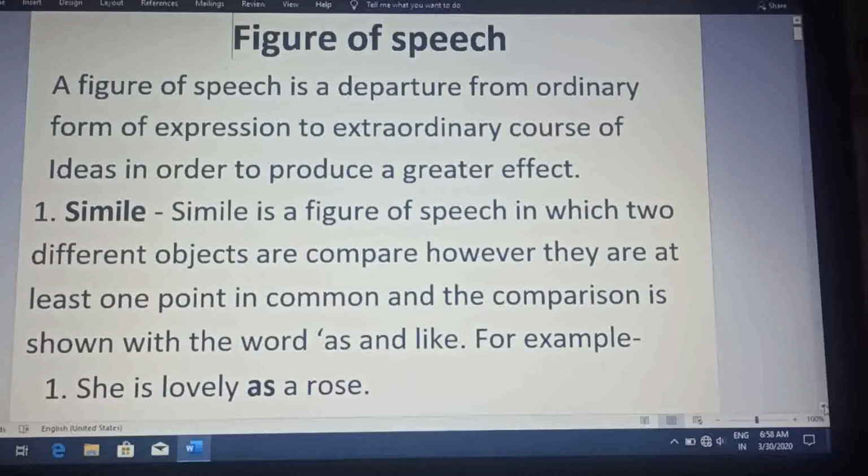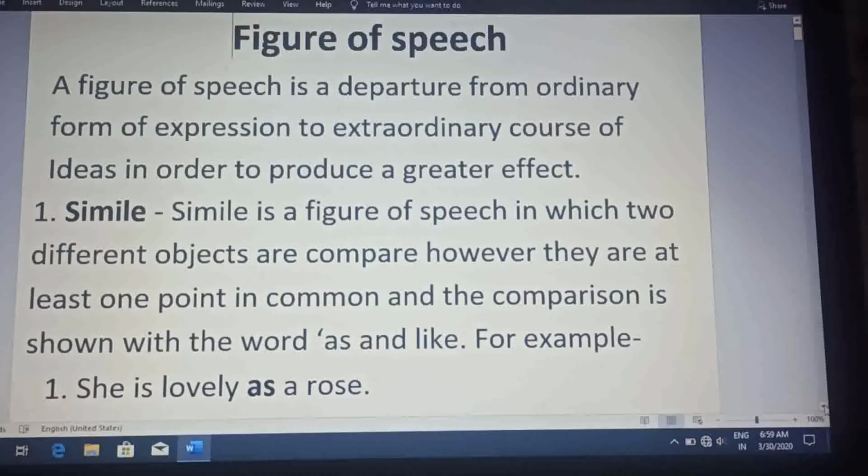Figure of speech is a very essential part of literature, especially when we go through poems. These things are very essential for every student to know, because they not only tell us how to express our views in words, but also enhance our ideas and way of writing. So let us start. Figure of speech.